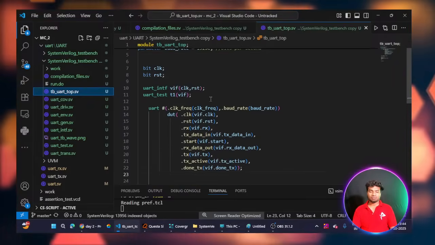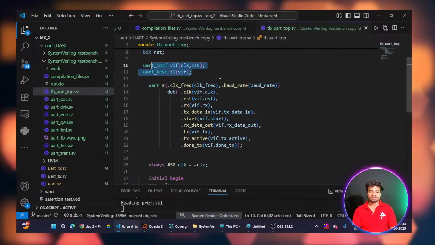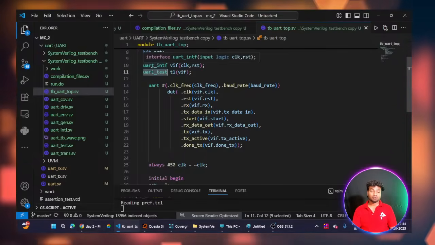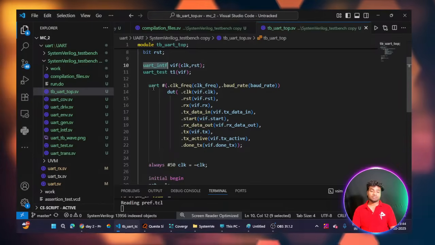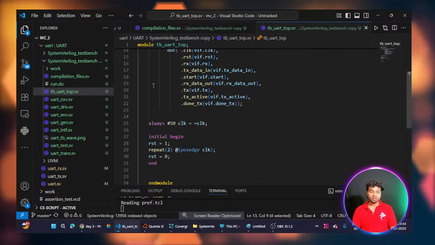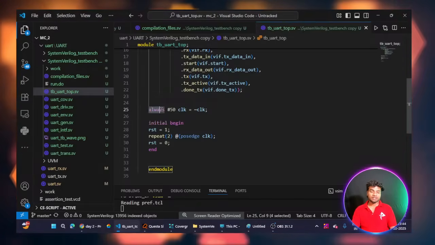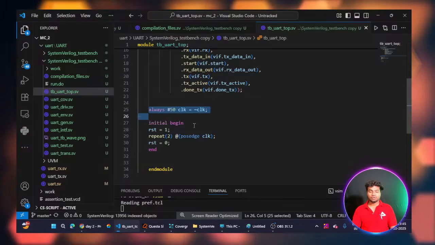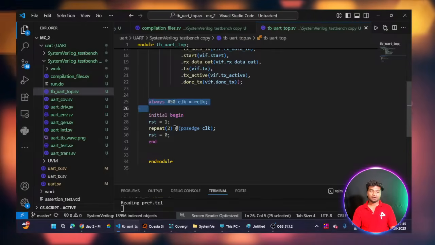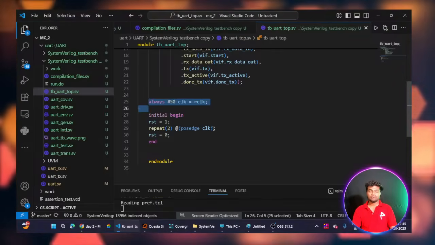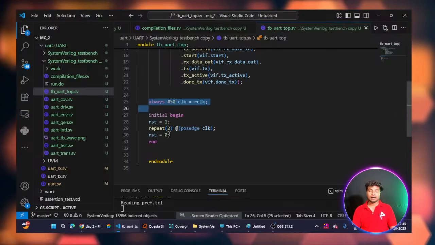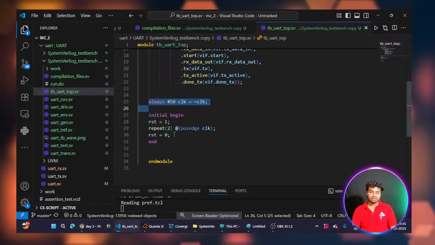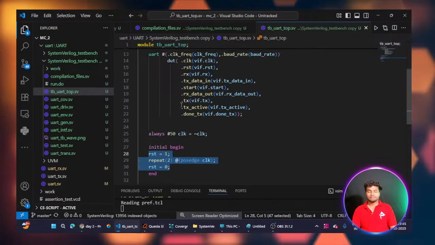This is the top module, with the virtual UART interface. This is my program block module name, this is my interface name, and this is my UART top module name, the design code module name. Here I am toggling the clock. This clock is given to the test bench and also to the design code. Reset is 1, then after two positive clock cycles I set reset to 0, turning the reset off. This is how it works. This is my top module.